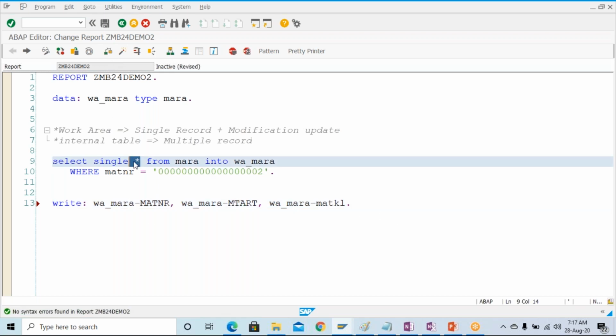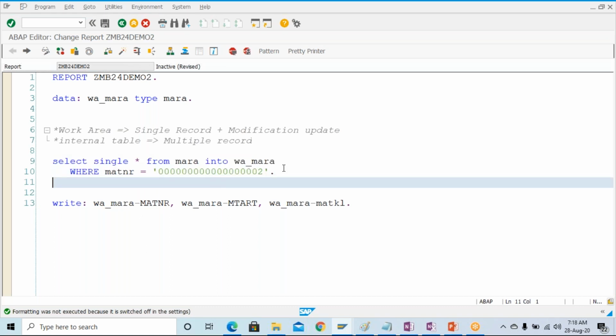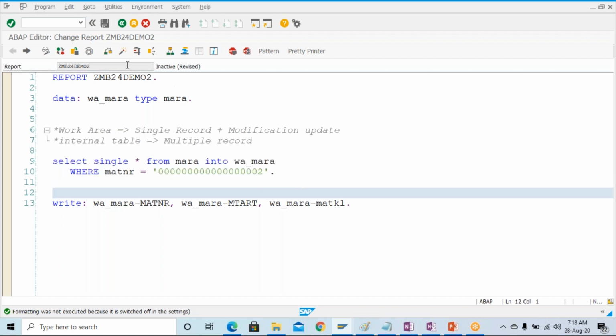Generally we don't do the SELECT star, very bad practice. We don't do the SELECT star. We never require all the data from the MARA table. Okay, so why is it a bad practice? Because it will hamper the performance. That's why it is not a good practice, very bad practice.